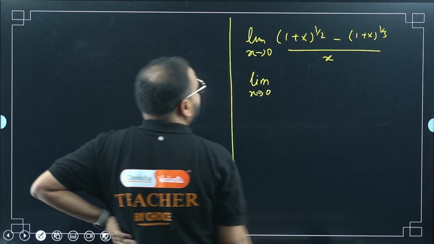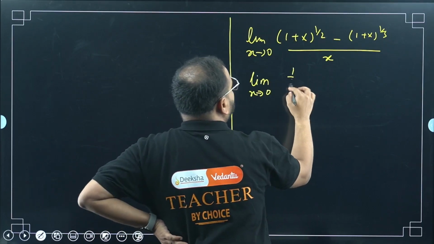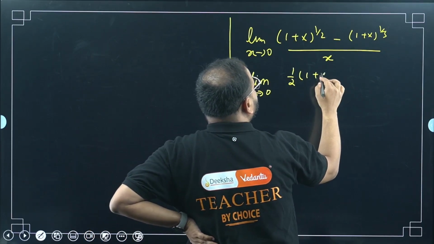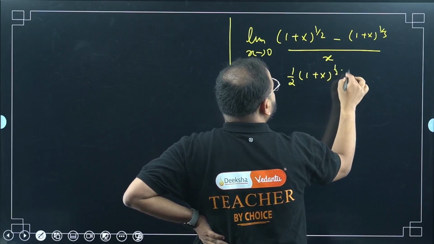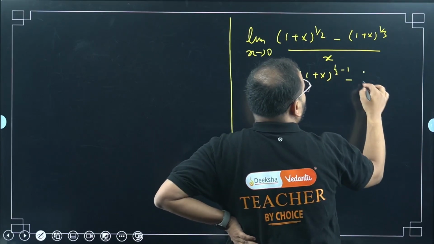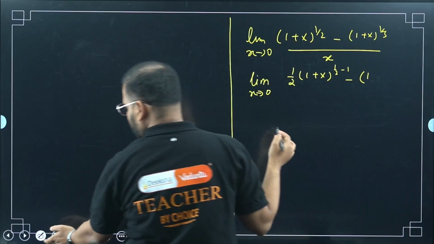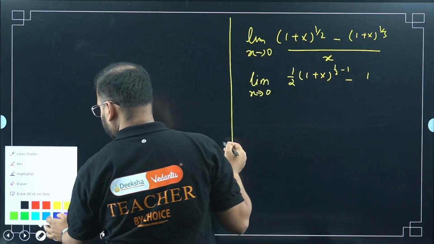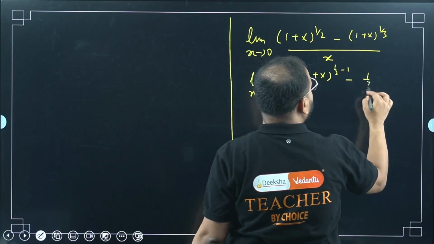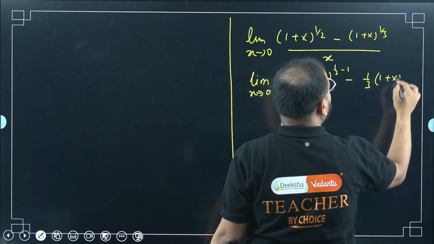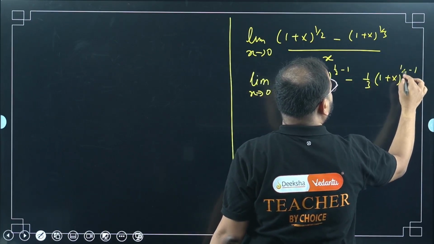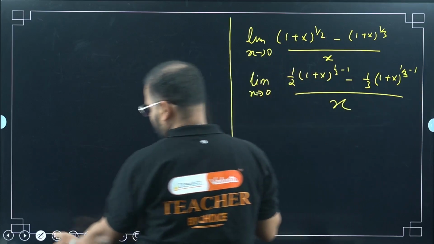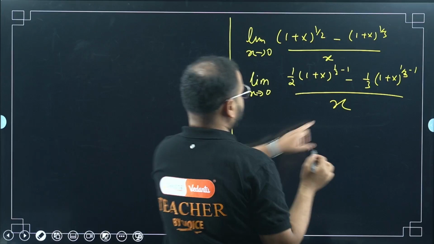I get 1 by 2 times (1 plus x) to the power 1 by 2 minus 1. Same way here, 1 by 3 times (1 plus x) to the power 1 by 3 minus 1, divided by 1.